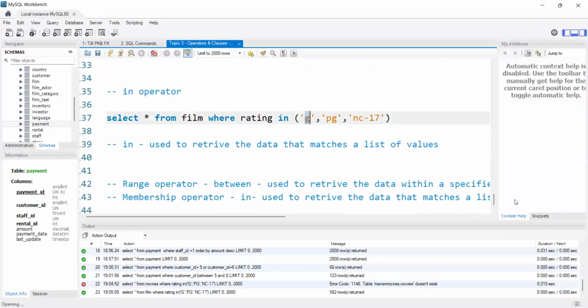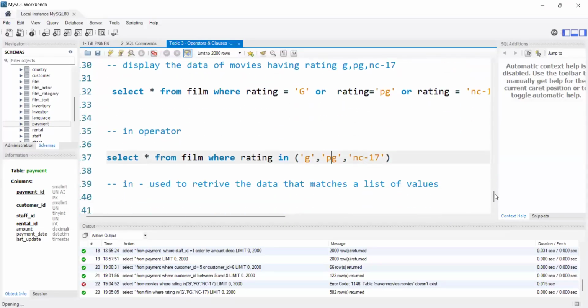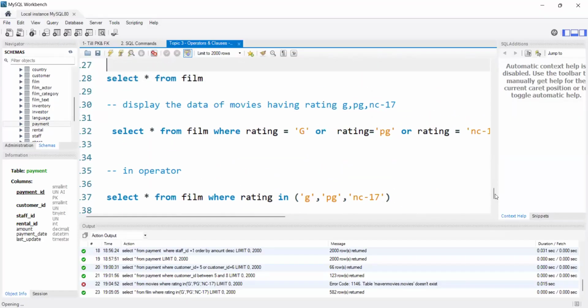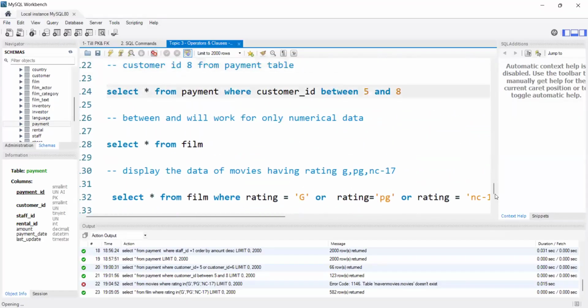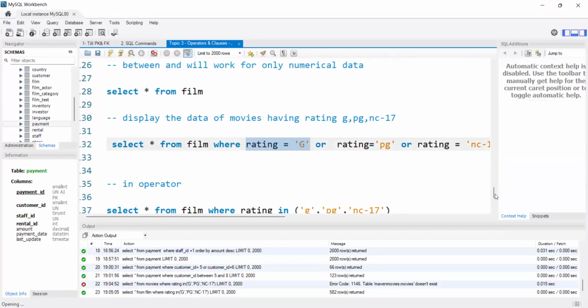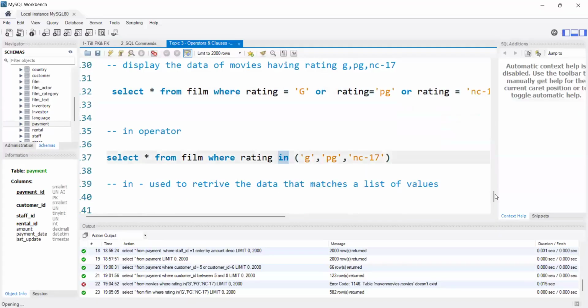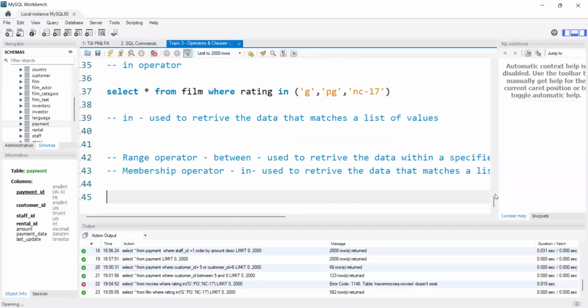In operator, in the sense, as we know, if we want to display multiple character data values, whenever we use the in operator, it will match a list of values. Here I said I want to display the data for rating equal to G, PG, NC13. If it is numerical data, we can use between and. But for character data, we cannot use between and. We can use the or operator, but every time we need to write the conditions. So instead of that, we can directly use the in operator. After using in, we need to give the list of values inside the brackets, right?